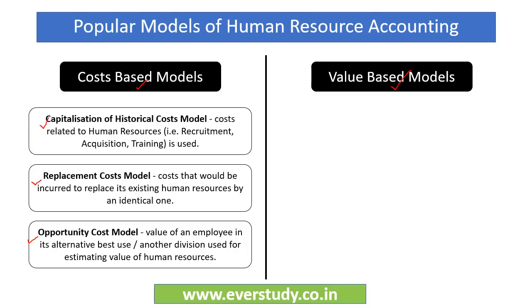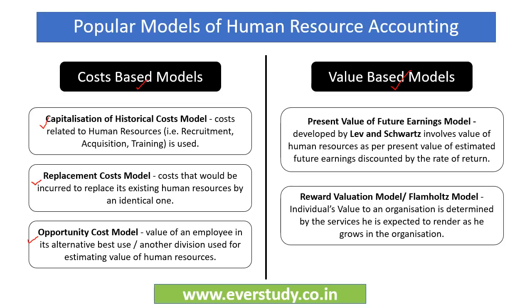Another is value-based models. Now there are two very popular value-based models. First is the present value of the future earnings model. This one has been developed by Lev and Schwartz, and it involves the value of human resources as the present value of estimated future earnings discounted by the rate of return. So whatever earnings we are going to get in the future through this human resource, we are going to discount them and find the value of human resources.